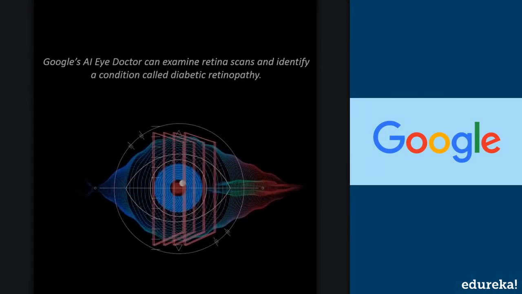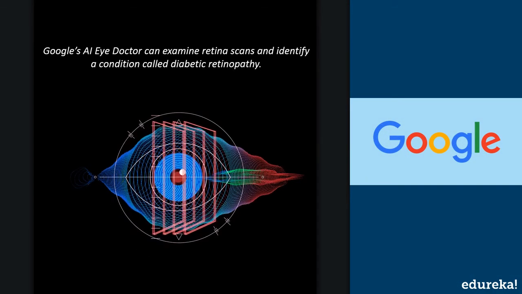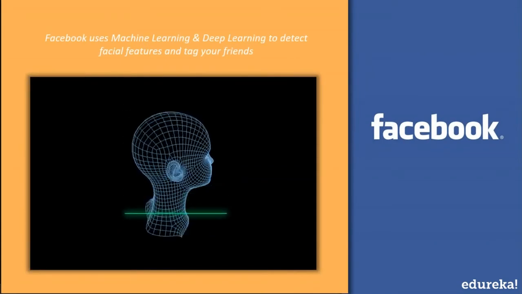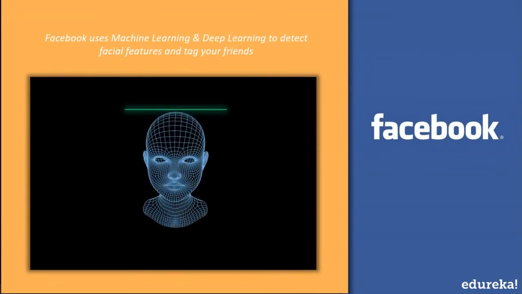Let me give you another example. Google's AI Eye Doctor is another initiative taken by Google, where they're working with an Indian eye care chain to develop an artificial intelligence system which can examine retina scans and identify a condition called diabetic retinopathy, which can cause blindness. Now, in social media platforms like Facebook, artificial intelligence is used for face verification, wherein you make use of machine learning and deep learning concepts in order to detect facial features and tag your friends.